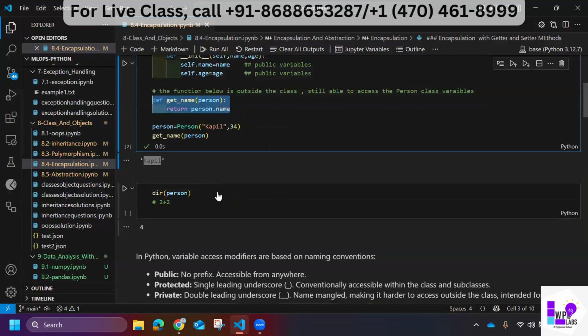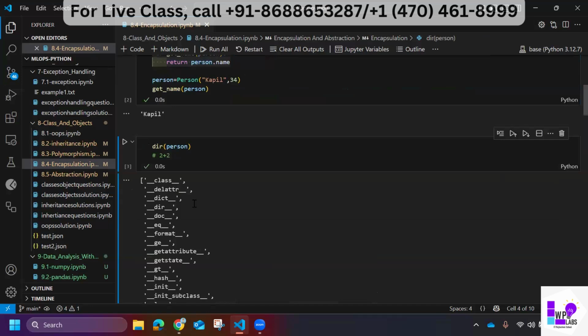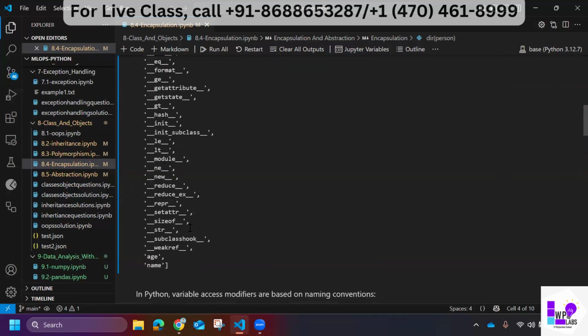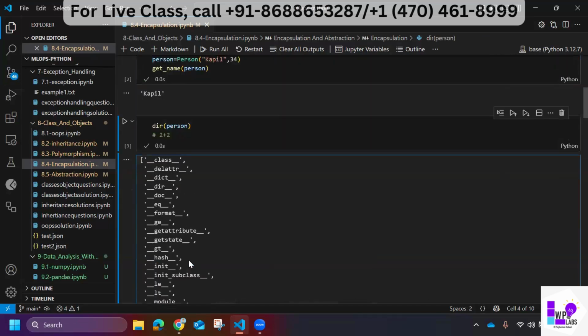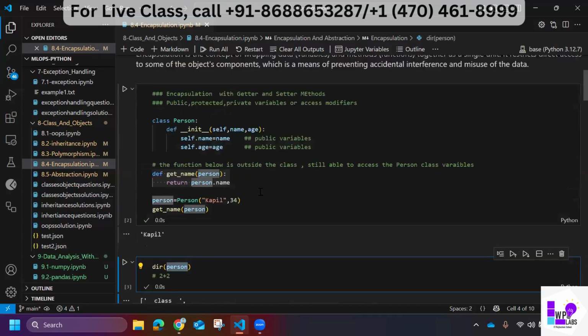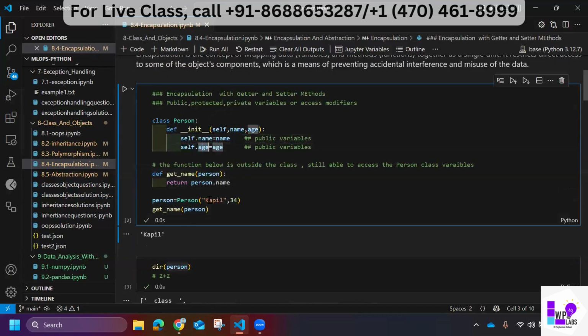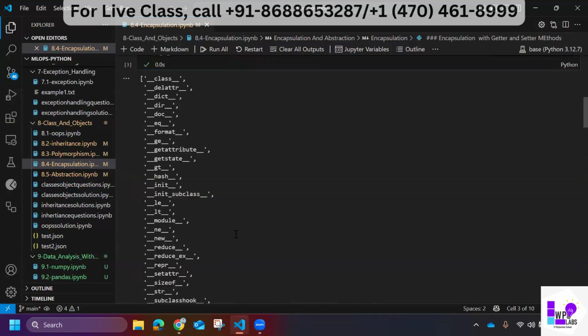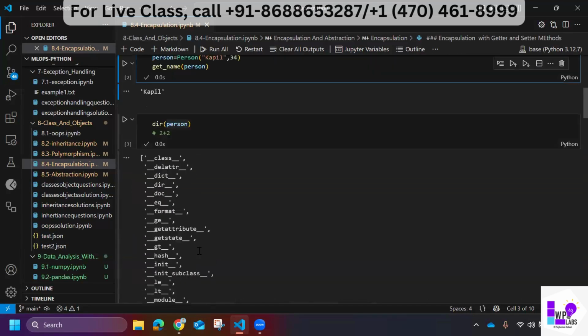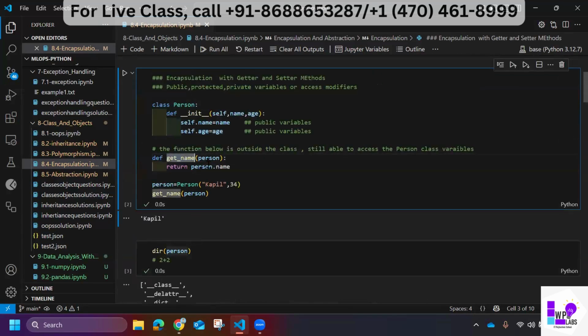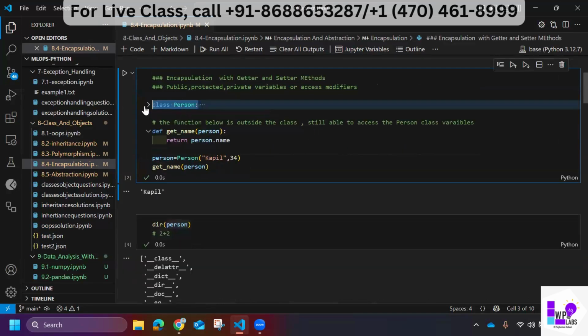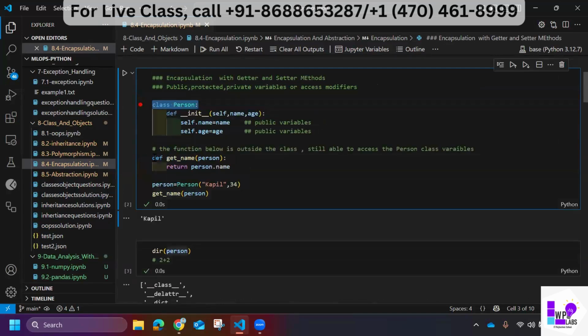Now if I do dir person, I have age and name. Do I also have get underscore name? No, I do not have get underscore name. Why do I not have get underscore name? Because this is outside of the class. This is not part of the class. The object I created is directly associated with the class. It's not associated with this function.